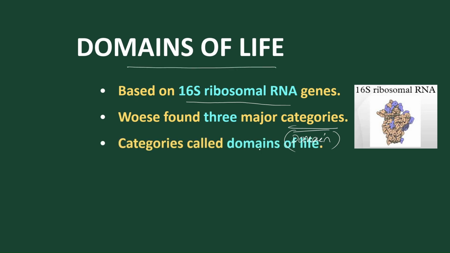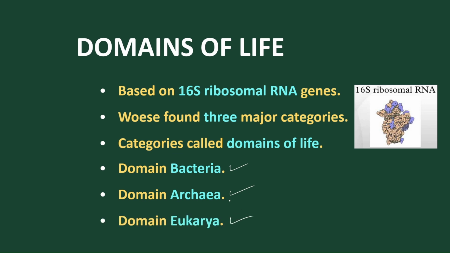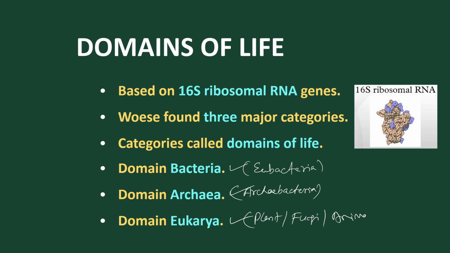What are the three domains of life? They are bacteria, archaea, and eukarya. Archaea contains archaebacteria, bacteria contains the true bacteria, that is eubacteria, and eukarya contains plant, fungi, animal or Animalia, and also Protista.